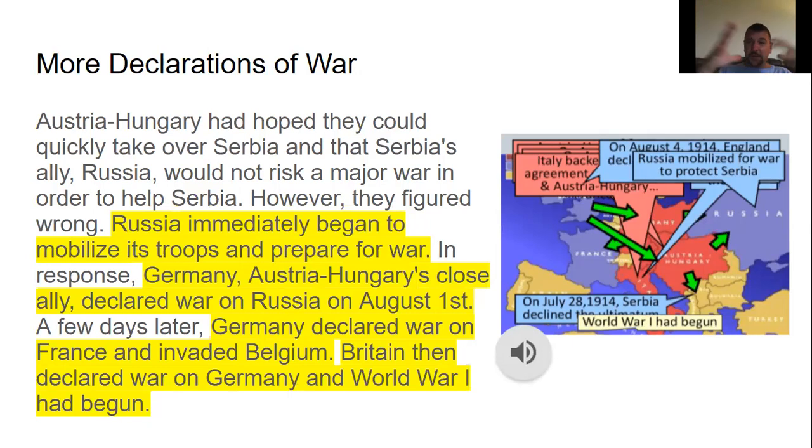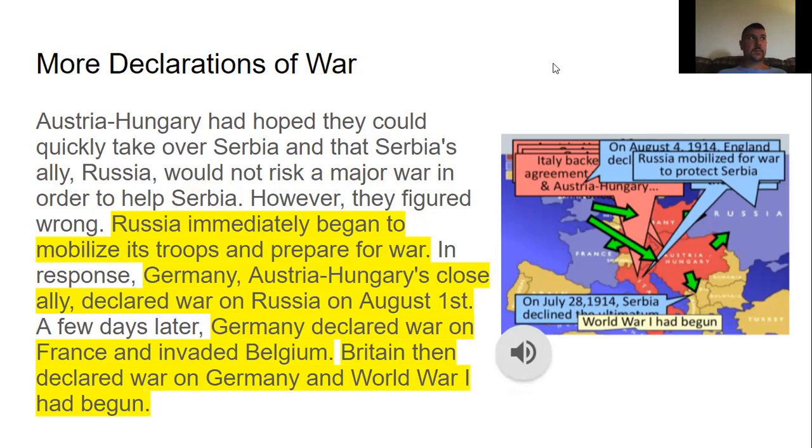So all these guys, they were all friends, like a group of friends. Hey, I've got your back. I've got your back. And that's the way it was. And one declared war on the other, and they're all ready to come back in and be at war with each other because they all had each other's back because of these alliances and these secret alliances.